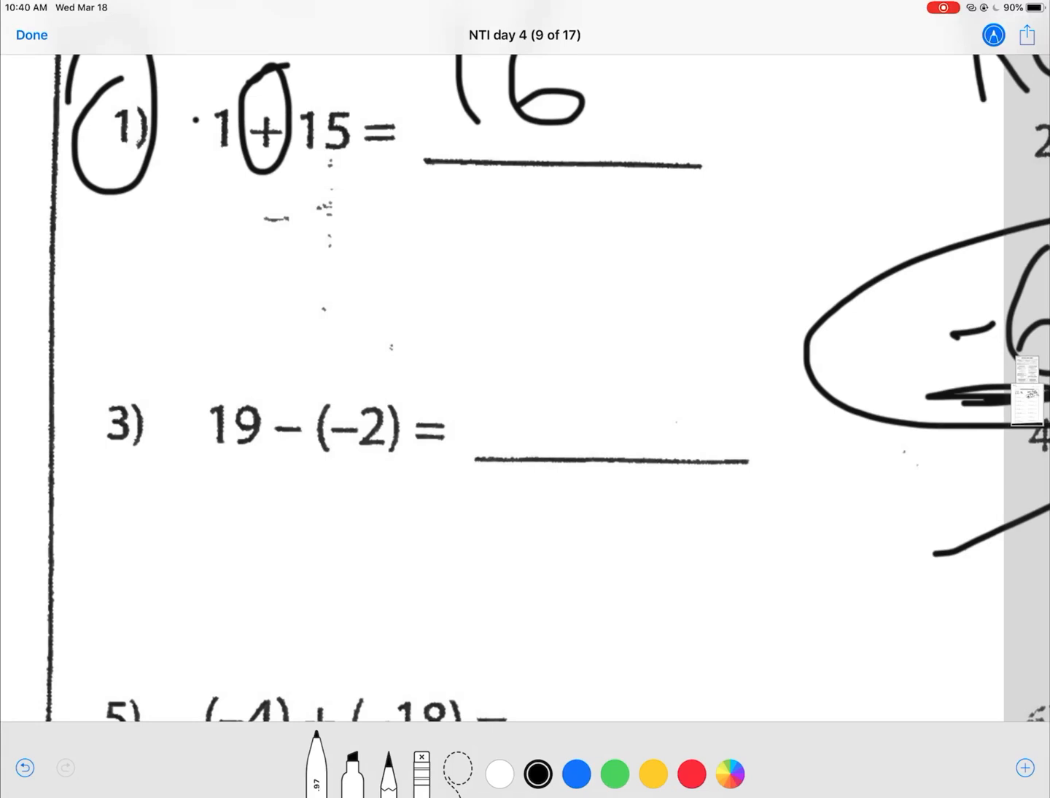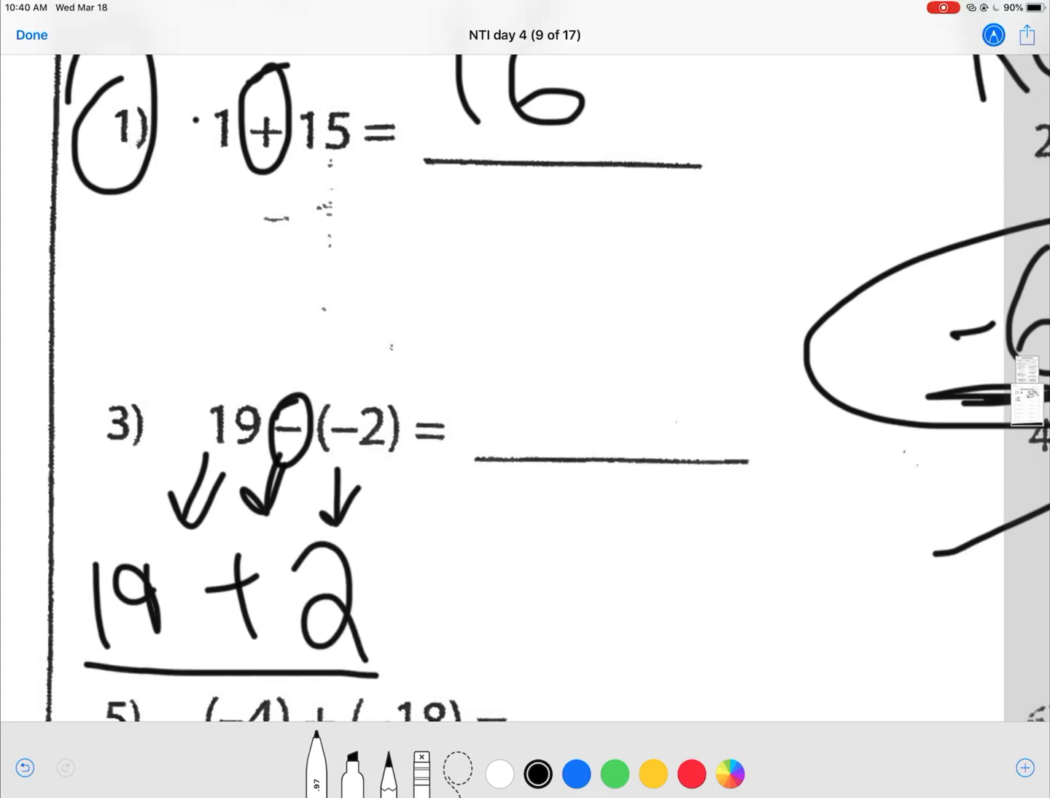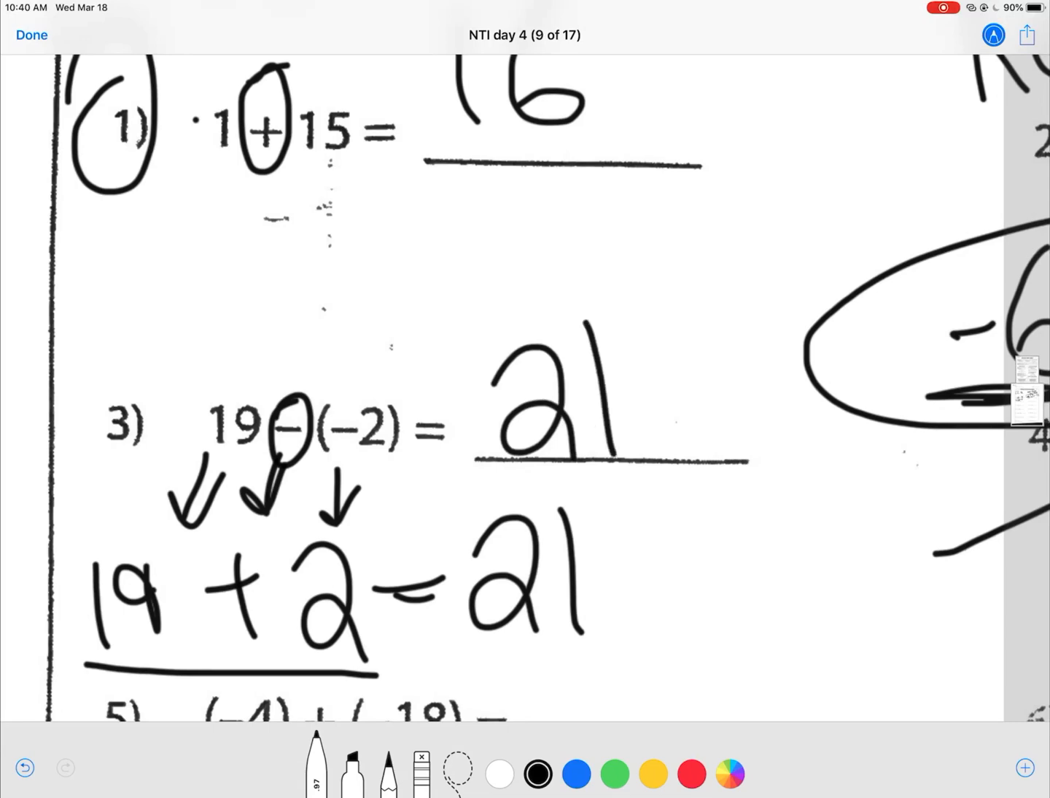Number 3, it's a subtraction sign, so I'm going to keep, change again. So a positive 19, keep. A negative turns into a change, which is a positive. -2 turns into a positive 2. 19 plus 2 is equal to 21. So number 3 is 21.